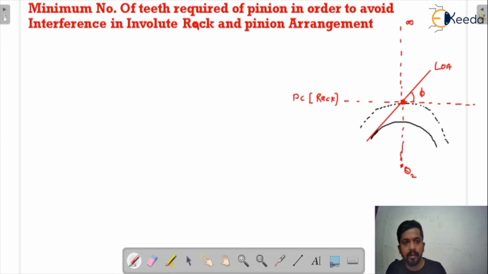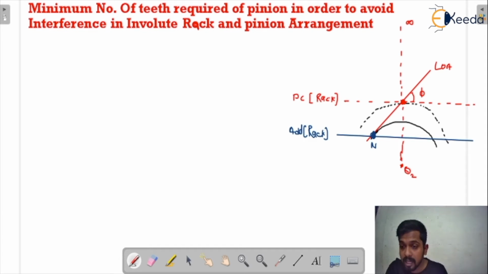Now we are going to draw the addendum circle for the rack, and we are talking about the interference point, which I am considering as N. So the addendum circle would be passing through that point, yes or no? This would be passing through that point. So this is the addendum circle for the rack. Addendum circle means infinite radius circle, because this is a straight line.